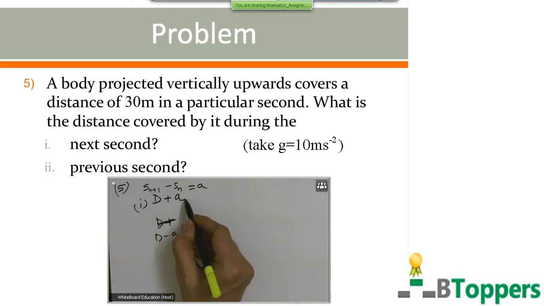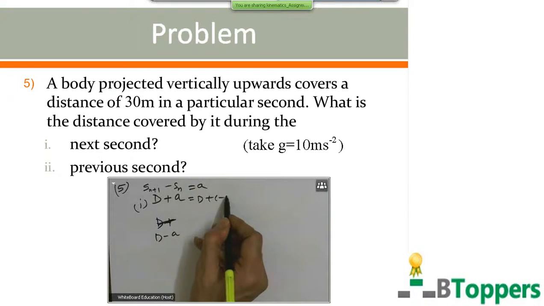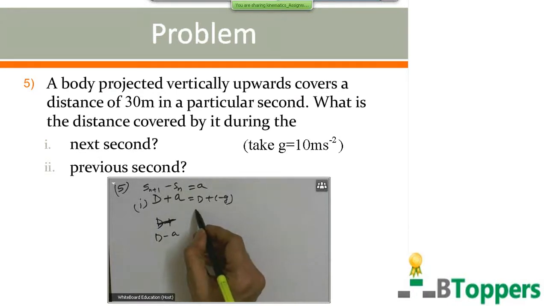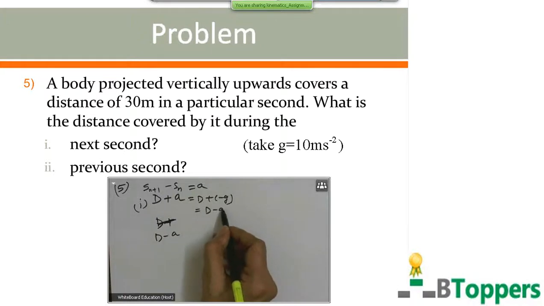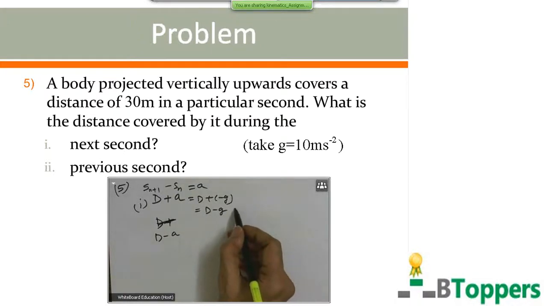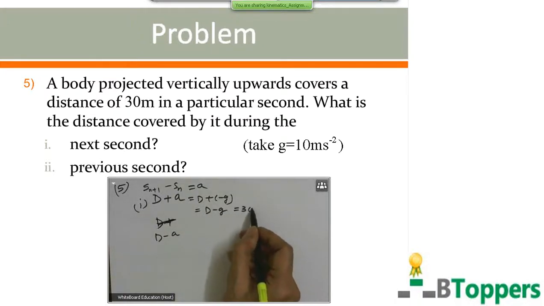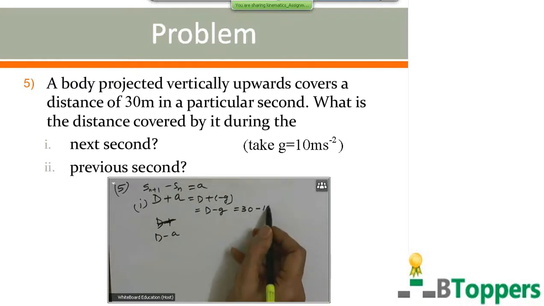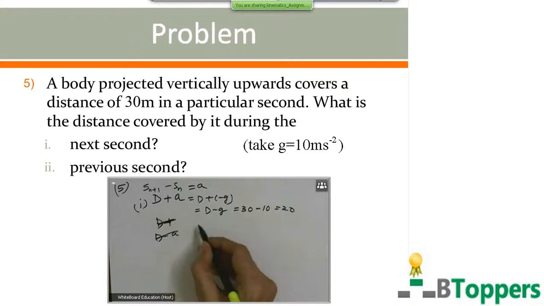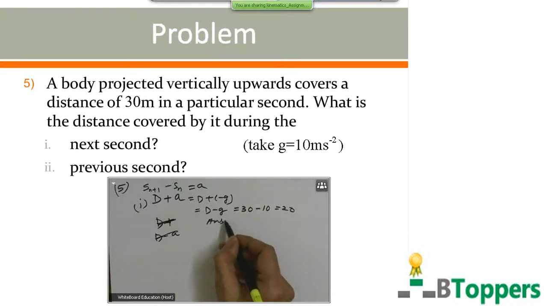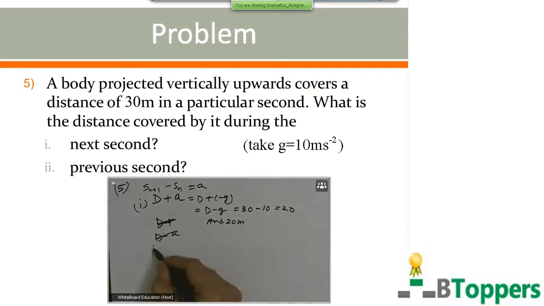So here, in each problem you have to take a equal to minus g. So displacement covered in the next second is d plus a, equal to d minus g. Here d is equal to 30 and g equal to 10. Therefore, the answer will be 20 meters for the first part of the question.